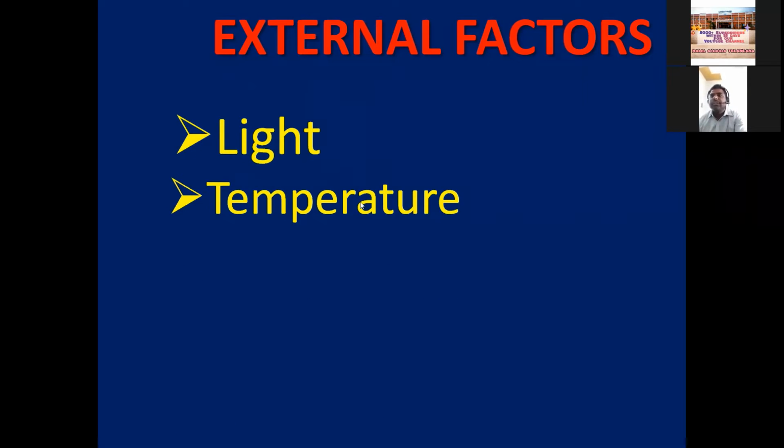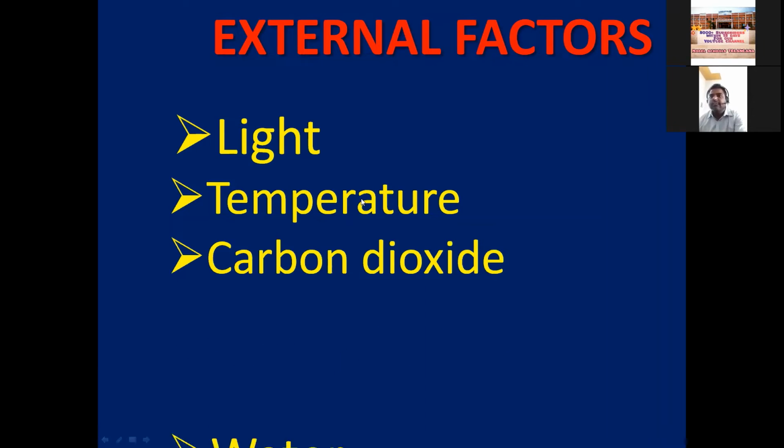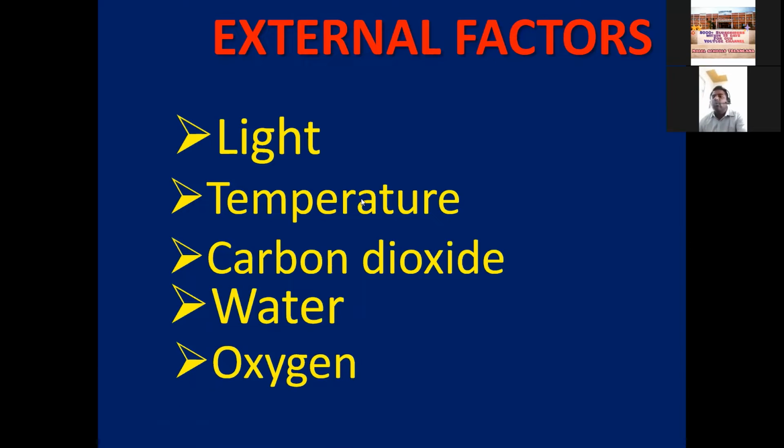And next the temperature, next carbon dioxide, and next the water and the oxygen. These are the external factors which influence and are needed for the photosynthesis process. The total photosynthesis process depends on these external factors. So we have to learn today what happens when these factors are minimized or maximized. What are the impacts on the photosynthesis process?